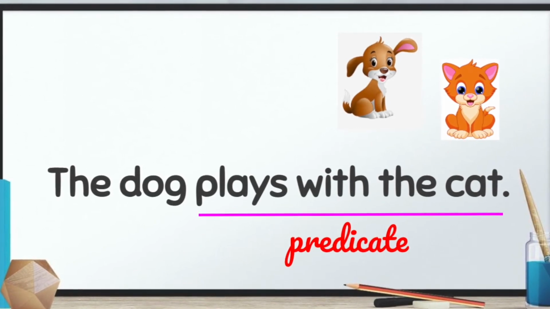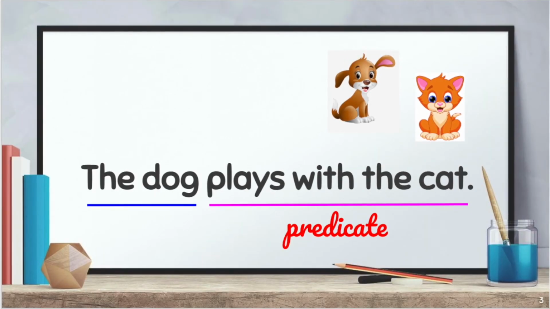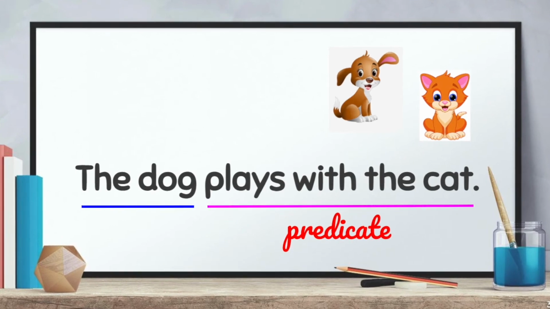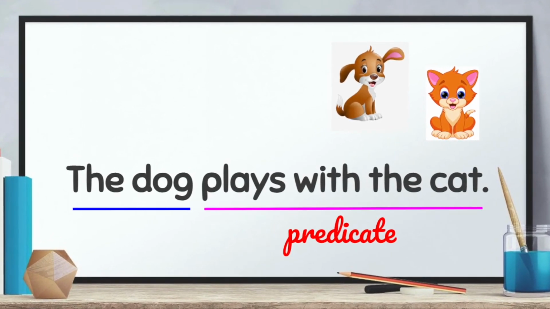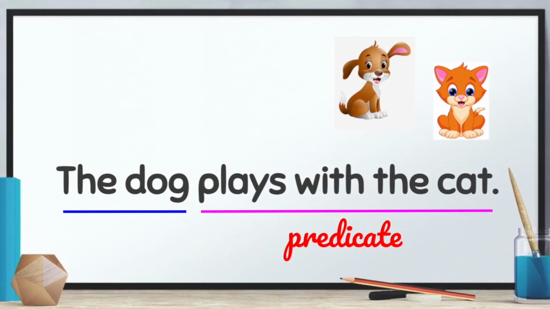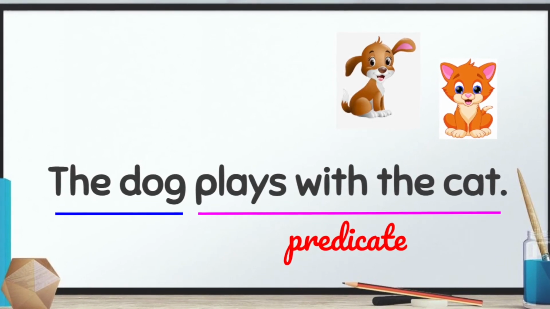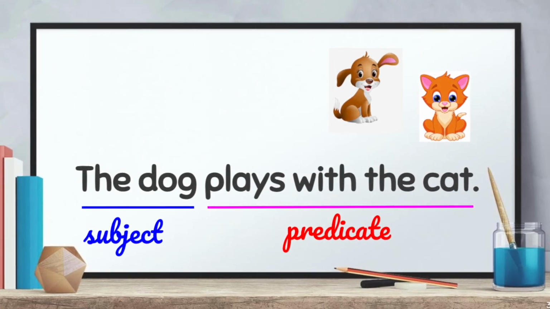This is very easy to learn, especially for elementary. So we know that the subject is the dog and the predicate is plays with the cat.